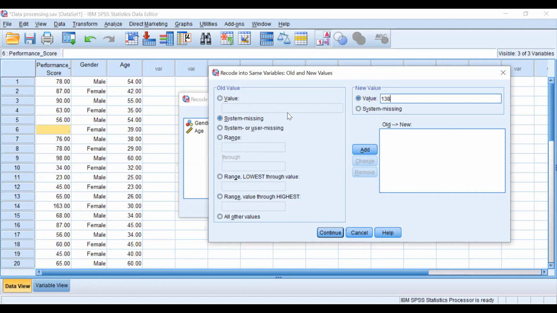So right now I have not put any condition because I knew that whatever value is missing, that is for female, right? And then what I have done, I have checked system missing, I have put the value, then Add.